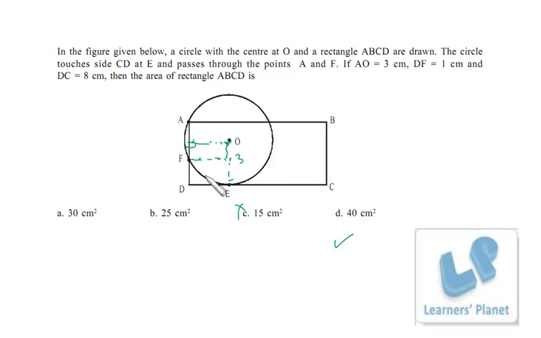Okay, so I have shown you the 3 methods by which you can solve this problem, right? You can directly mark the answer as 40 because we don't have any other option that is a multiple of 8 and a multiple of 4, right? And from the data given over here, we cannot get a fraction that still reduces it to more than 1 by 2, right? So don't worry, 40 will be the correct answer.